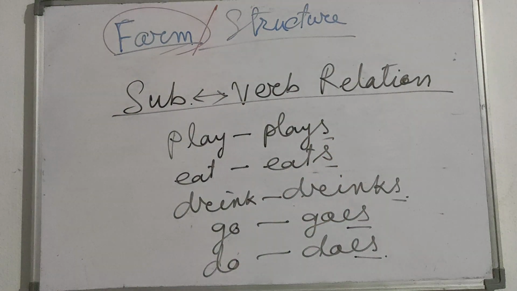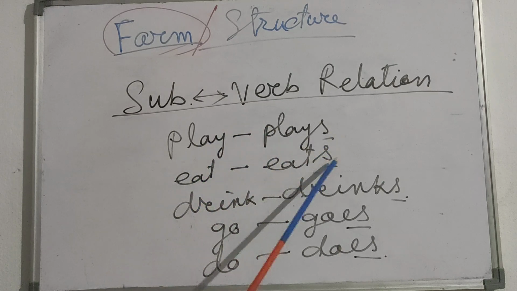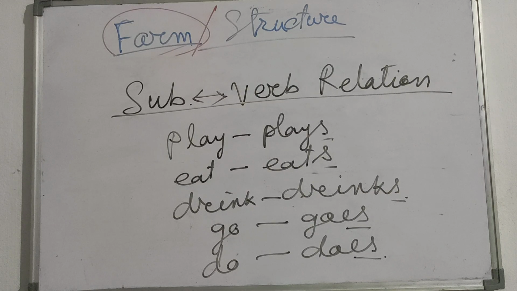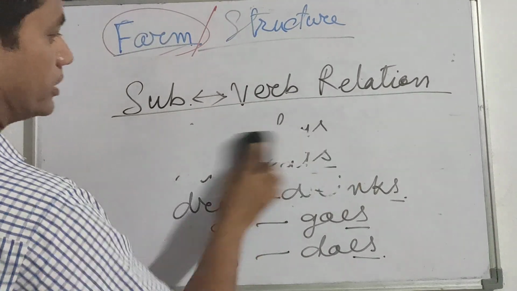Okay, then there is a difference. We have noticed here that there is a little difference. Sometimes we use s, but with these two words, go and do, we use es. That is why this point is to be noted. It is an important point that s or es is used with the verbs if the subject is third person singular number.